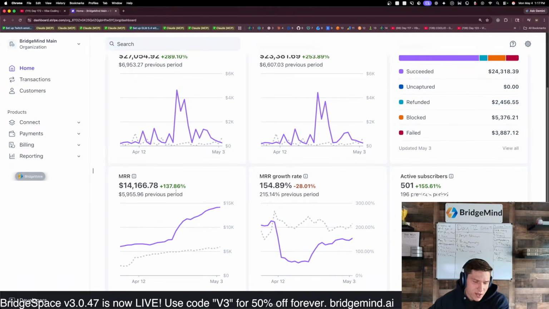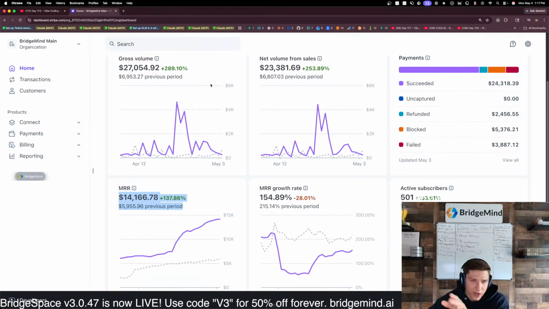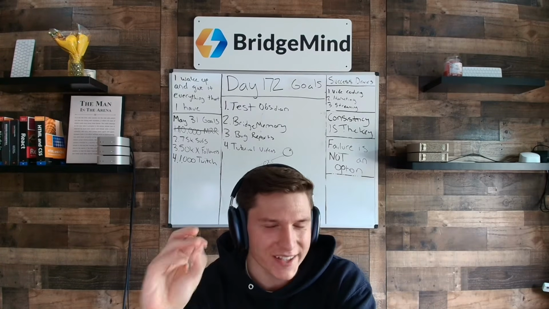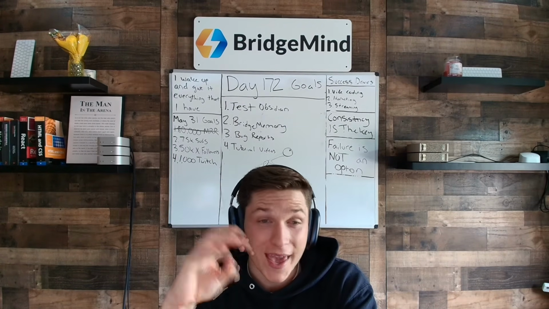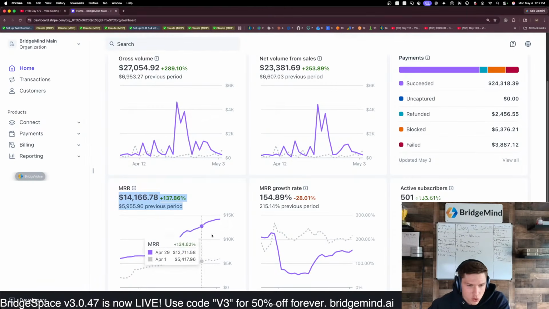The MRR is at $14,166. Over the last 4 weeks, I have made $27,054 just from Stripe subscriptions. The ARR stands for annual recurring revenue, and all of the annual recurring revenue is coming directly from Stripe subscriptions. This has been a phenomenal month. We took it from 5,955 last month to 14,000.